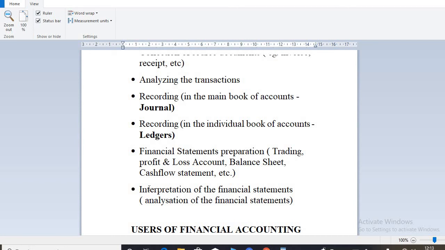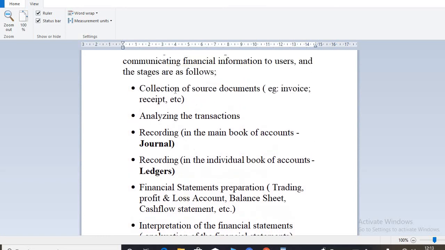So in examination, when you are asked to state the stages involved in financial accounting, this is the information that you can present to the examiner. We say stages, so the first one should come first. You should not start from the last one. Stages involve some kind of steps. You cannot jump. So when you are presenting, the first one should come first, followed by the second one in that manner.